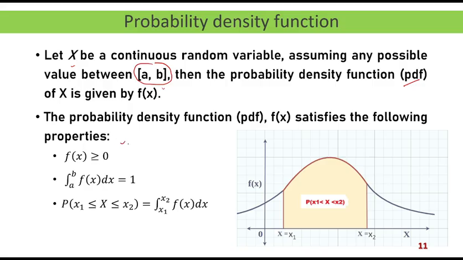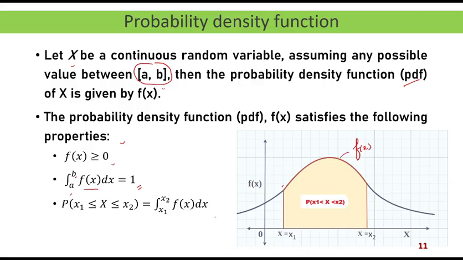Probability density function has to satisfy some properties. Number one, the probability function should be greater than or equal to 0. That means it cannot be negative. The probability at a point is generally the ordinate of that value, that means this height. Now this is the range. In the entire range of a to b, the integration of the probability density function is equal to 1. That means it is nothing but the area under the curve fx.